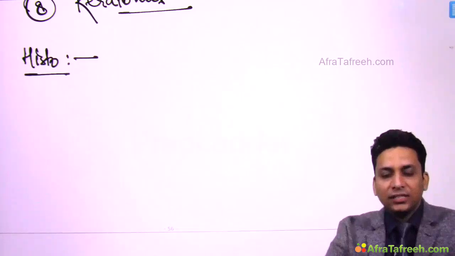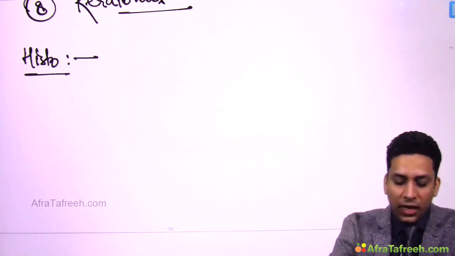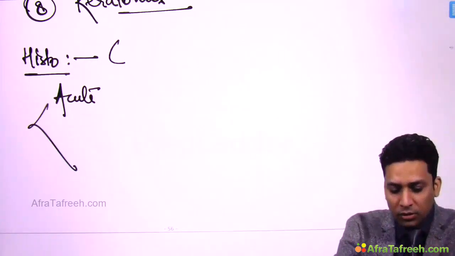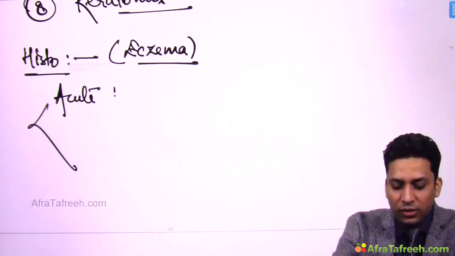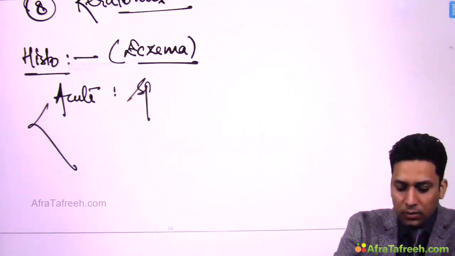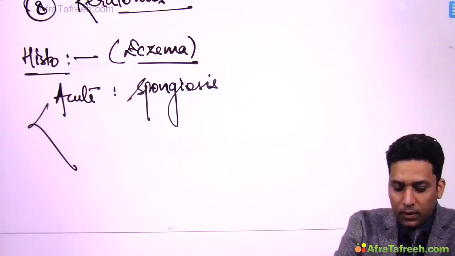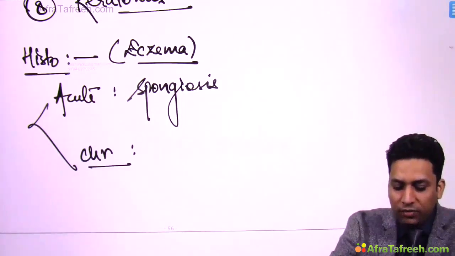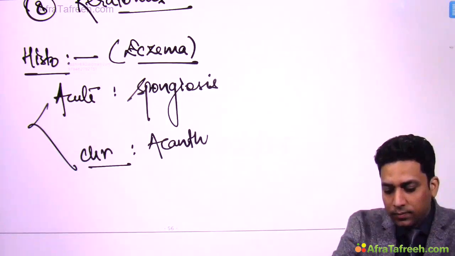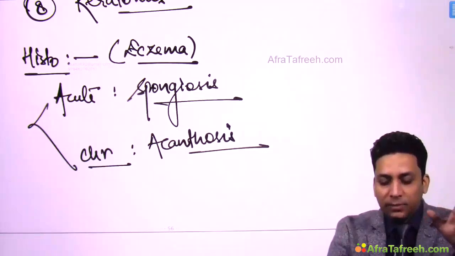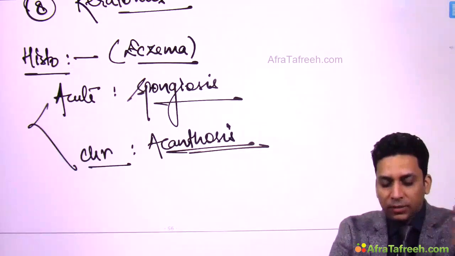Though the clinical features are suggestive of the disease and histology is generally not required, if you do histology, then in any type of eczema, if the patient comes in acute phase, you will get spongiosis. And if the patient presents late in chronic phase, you will get acanthosis. Spongiosis is collection of fluid in stratum spinosum. Acanthosis is thickening of stratum spinosum.